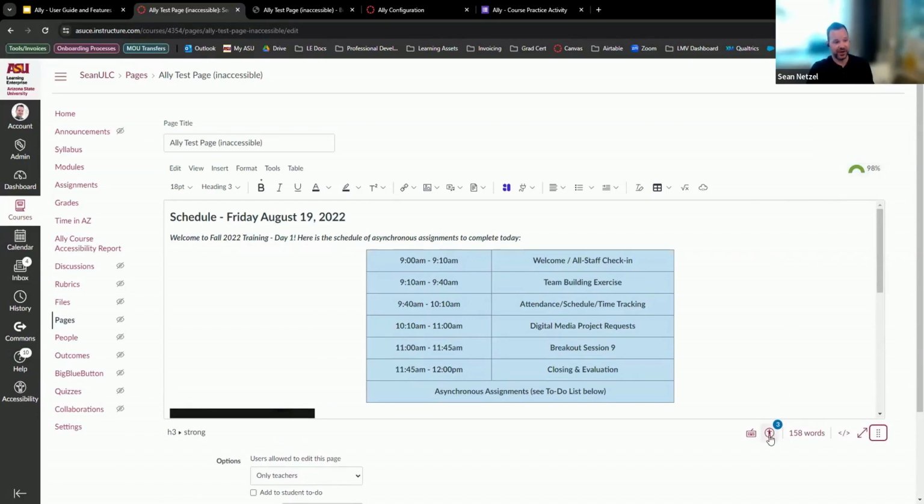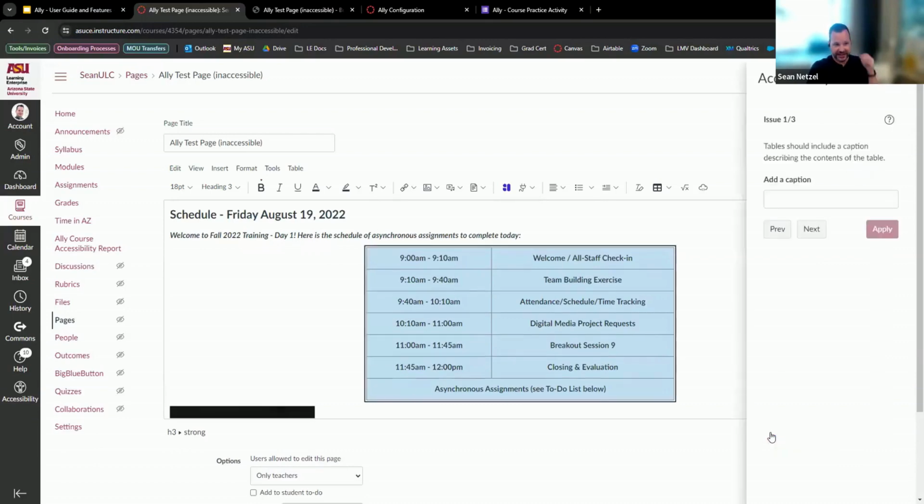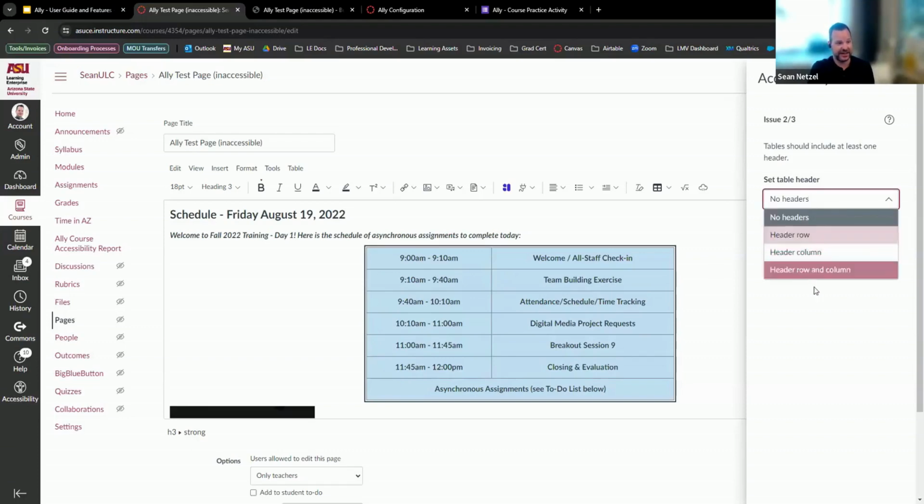issue. But if you notice at the bottom right here, this is the Canvas accessibility checker. It's its own built-in separate one. This one says 3, so let's click on that. And you'll notice this one has 3 separate issues. First, it says there's no caption. Table should have a caption describing the context of the table. That's an issue here that's not done. I can click next. You can see there's no table header set. So my table is not remediated at all. I need to change the table headers here.